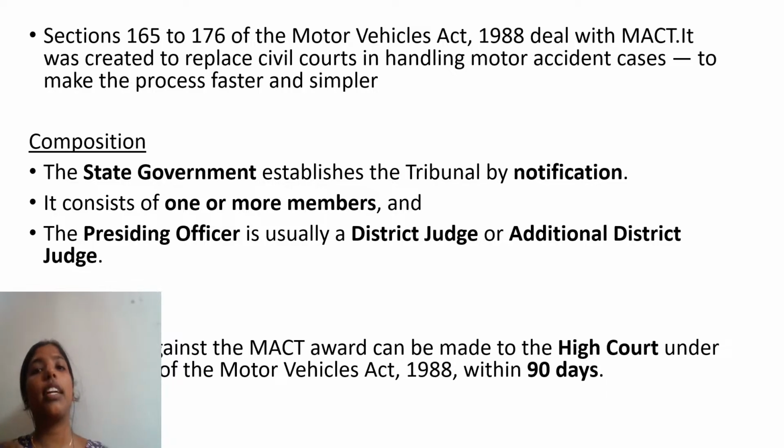Then we saw who establishes the Motor Accidents Claims Tribunal: the state government by notification, and it consists of one or more members. The presiding officer is a district judge or additional district judge. If the claimant or petitioner is aggrieved with the order of the Tribunal, he can go for appeal to the High Court within 90 days. Remember this term, within 90 days. So these are the topics we discussed today.